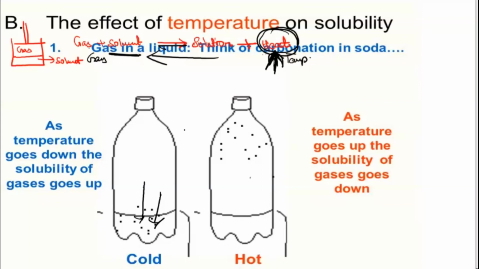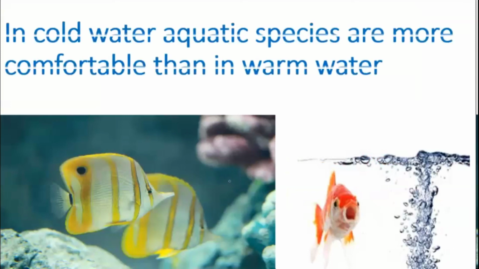And one more application is there in our aquatic organisms. Usually fishes or aquatic organisms are more comfortable in cold water rather than in warm water. The reason is again the amount of solubility of the gas. Aquatic organisms take dissolved oxygen.